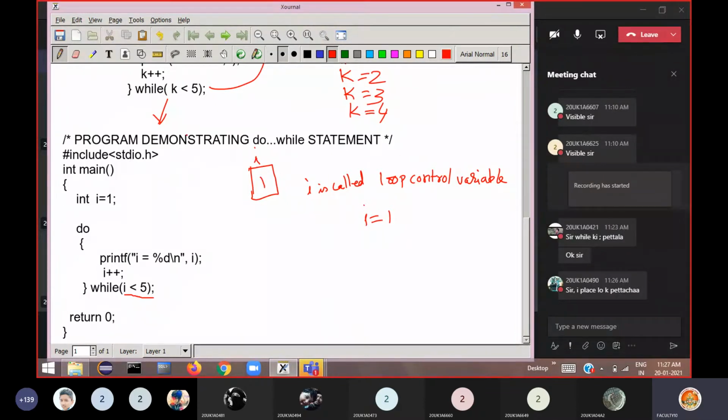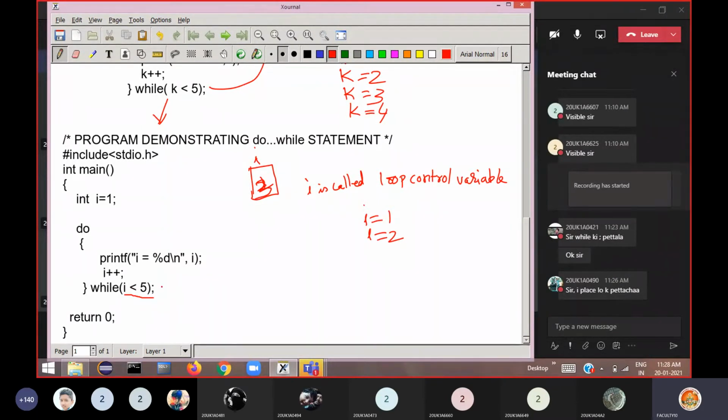So I value 1, printf I is equal to. On the screen you will see I is equal to 1 printed, I plus plus. Then I value becomes 2. Then test the condition, 2 less than 5. Yes, again goes back. Control comes back and executes the body of the loop, printf I is equal to. This time you will see I is equal to 2 printed, I plus plus. I value becomes 3 here.